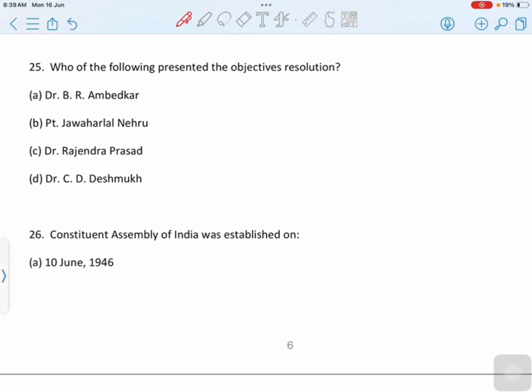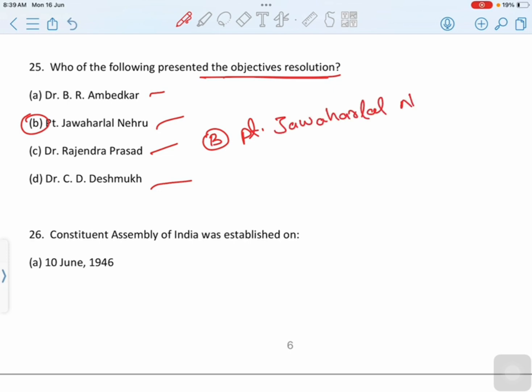Who of the following presented the objective resolution? First option is Dr. B.R. Ambedkar. Second option is Pandit Jawaharlal Nehru. Third option is Dr. Rajendra Prasad. Last option is Dr. C.D. Deshmukh. And correct option is option B, Pandit Jawaharlal Nehru.